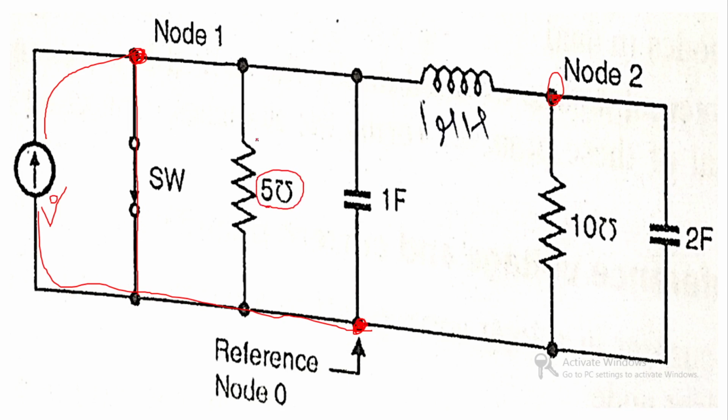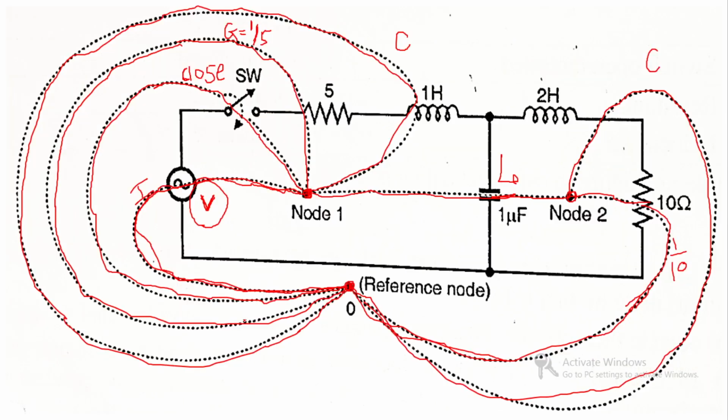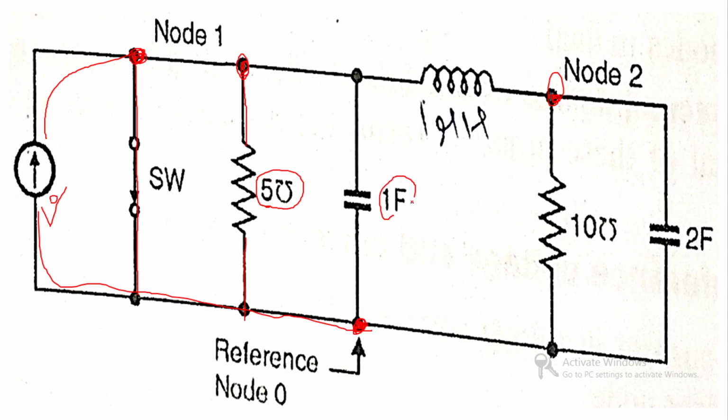The 1 Henry inductor becomes, in the dual network, a 1 Farad capacitor connected between node 1 and the reference node. Clear? These are all at node 1. This is the representation of loop number 1, or node number 1.